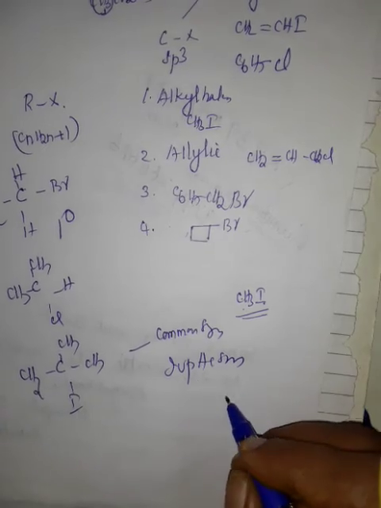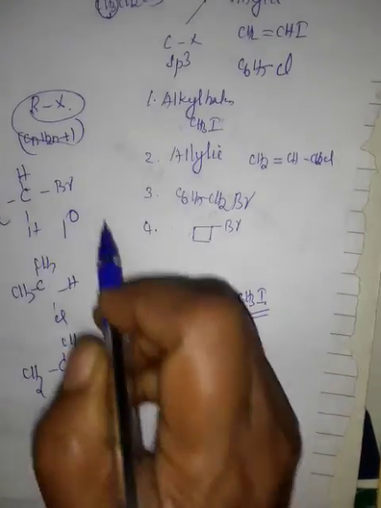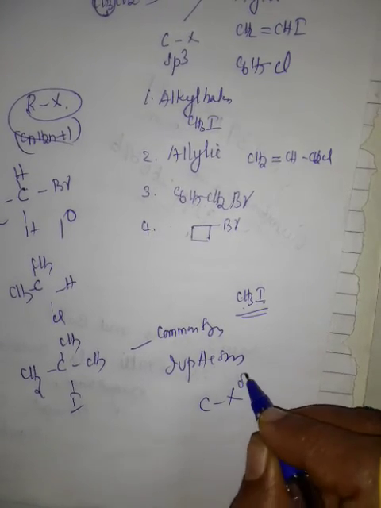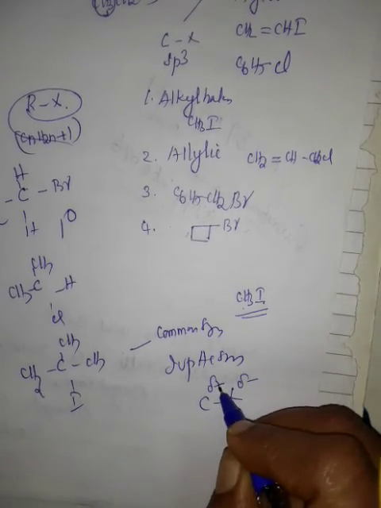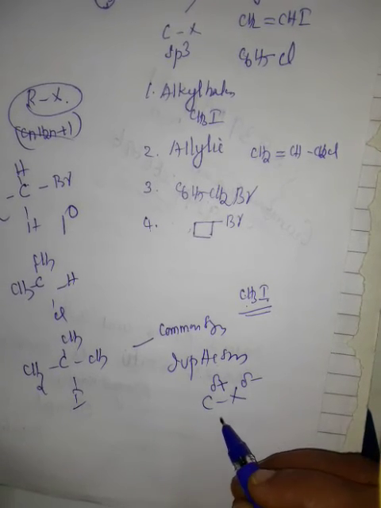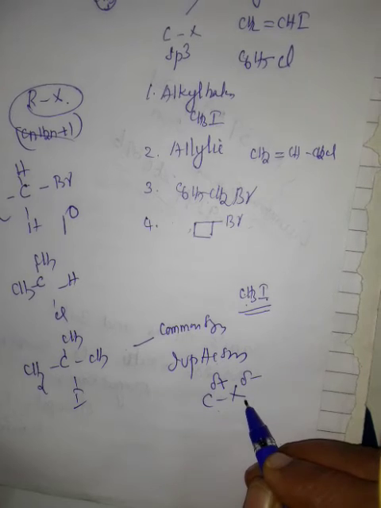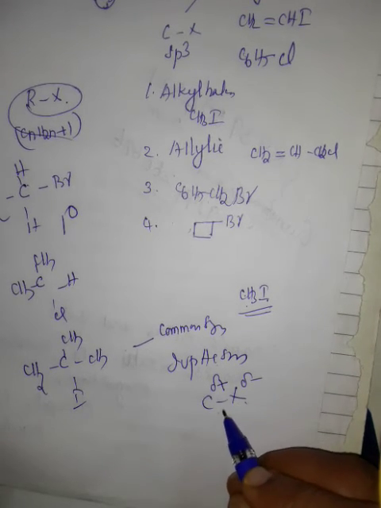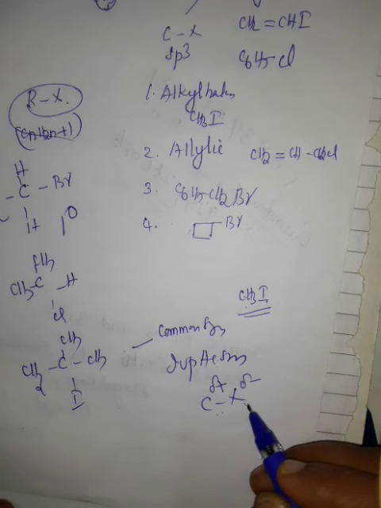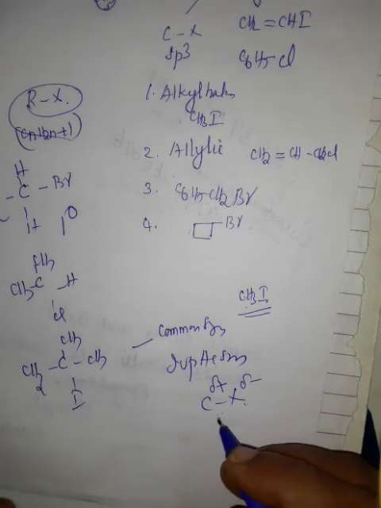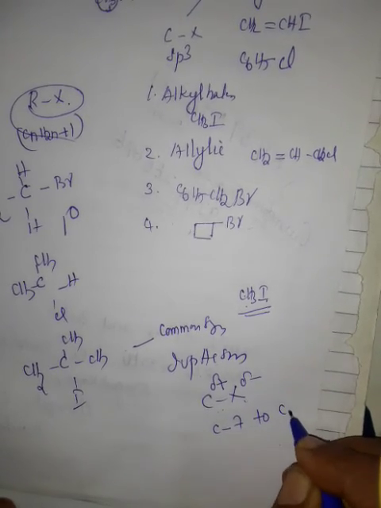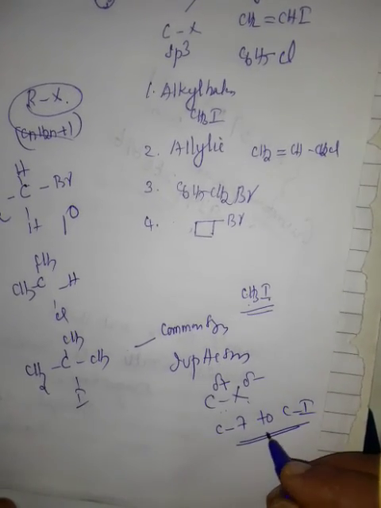Now, if you consider the C-X bond, C-X is always having a partial negative charge on X, and C is always having a partial positive charge. Larger the size of halogens, greater is the bond length and weaker is the bond formed. So the bond strength of C-X decreases from C-F to C-I, in this order.